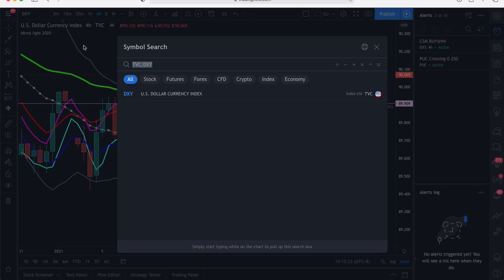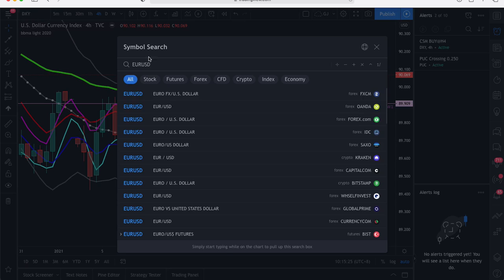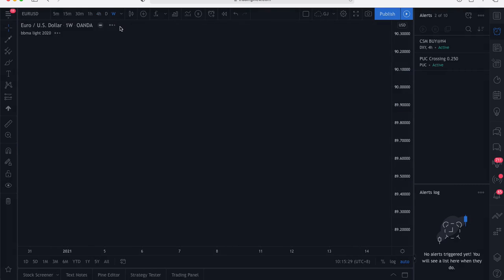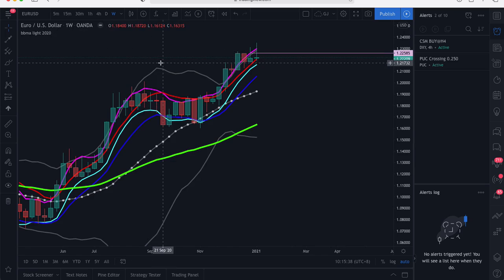Okay, next pair, Euro USD. If the DXY is strong, we expect Euro USD will be a sell setup. So that's what we expect to see over here. As you can see on the weekly time frame, price has made an extreme sell. Okay, and here is a re-entry. This is a re-entry sell setup for us, Euro USD.